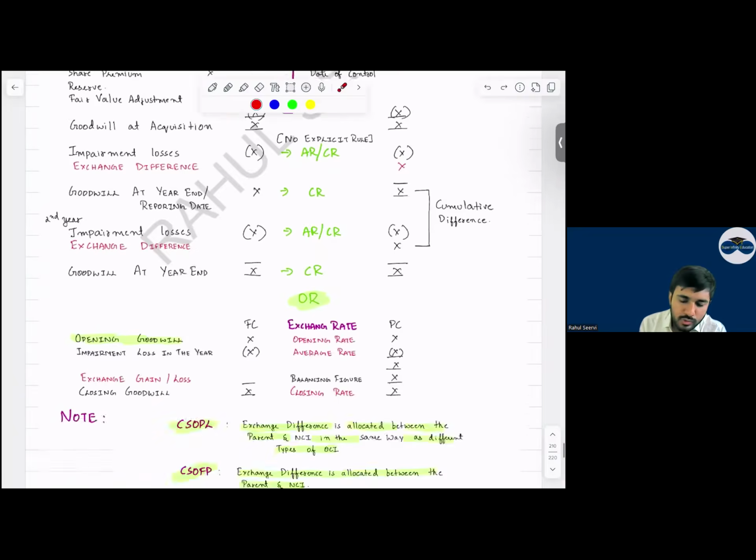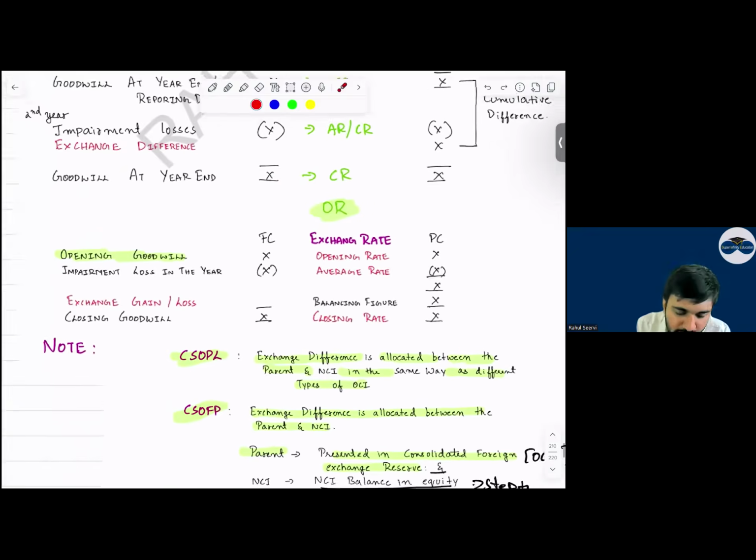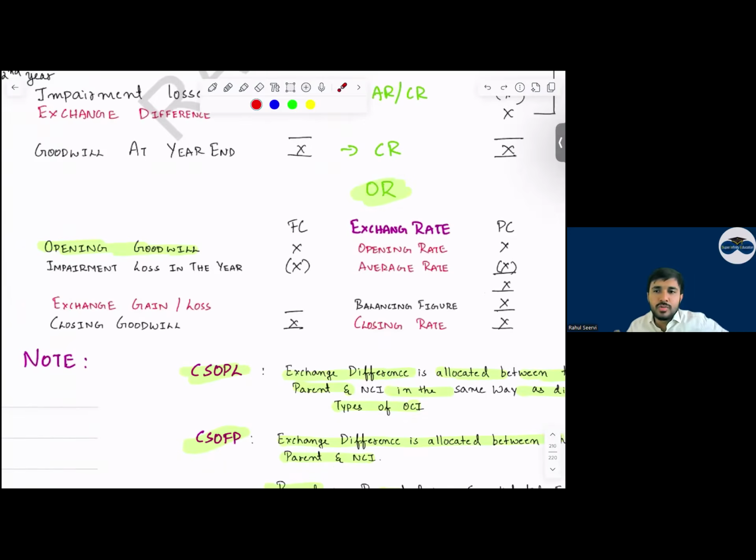Now see for goodwill, how do we do the calculation? Can I say first you calculate the goodwill? We calculate the goodwill on what date? We calculate the goodwill on the date of acquisition, and this goodwill we calculate in dollars or not? This goodwill we calculate in the functional currency of the foreign operation, in dollars. Then impairment will be given in dollars. Then you get your closing value. This goodwill, what do we do? We will convert it using the opening rate. Impairment, we will use the average rate, closing at the closing rate, exchange gain or loss.